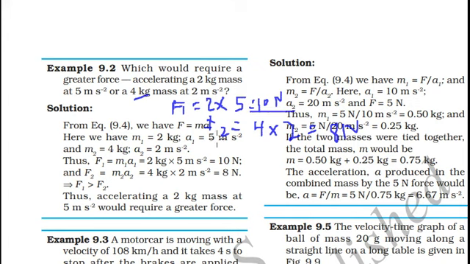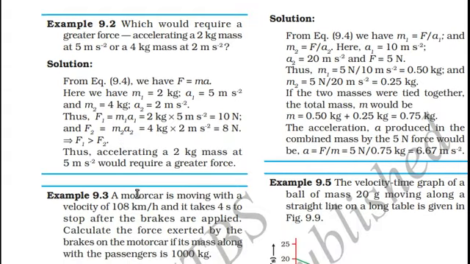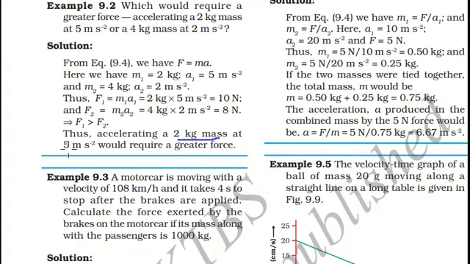F1 is equal to 10 Newton. F2 is equal to 8 Newton. So thus accelerating a 2 kg mass at 5 meters per second square needs a greater force. The first case needs a greater force.